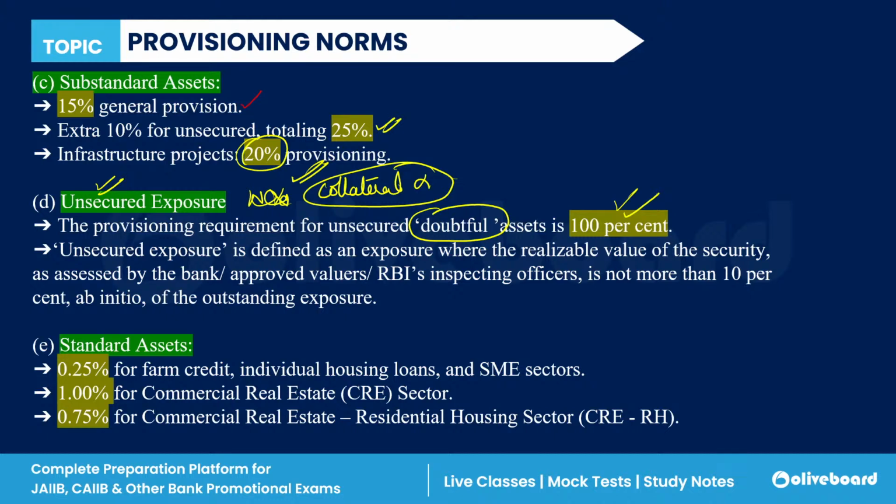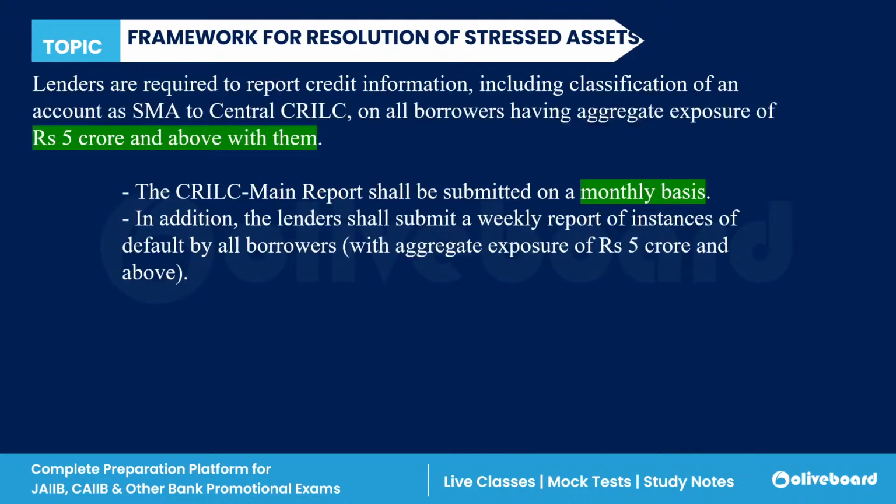In standard assets, 0.25% provisioning is done for farm credit, 1% for commercial real estate sectors, and 0.75% for commercial real estate residential housing sectors. So these are the provisioning rates.